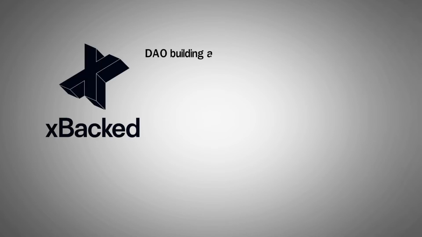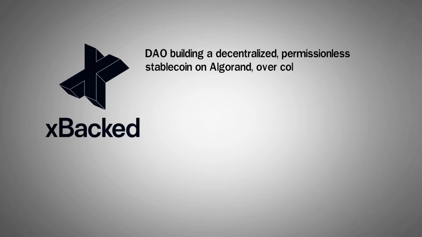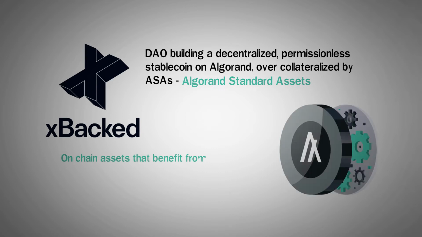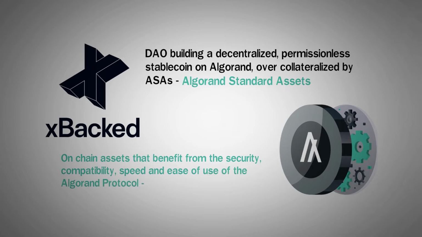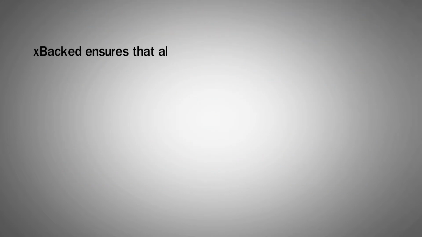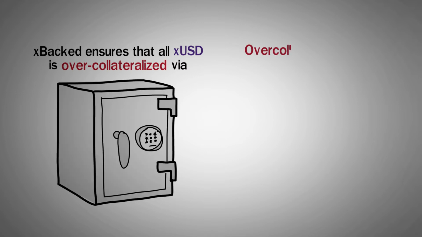xBacked is a DAO building a decentralized, permissionless stablecoin on Algorand, over-collateralized by ASAs, Algorand standard assets, which are on-chain assets that benefit from the same security, compatibility, speed, and ease of use of the Algorand protocol, such as Algo, GoBTC, and GoETH. Currently, the protocol only supports Algo as collateral, with the team assessing other options in the future. xBacked ensures all XUSD in circulation is over-collateralized via vaults.